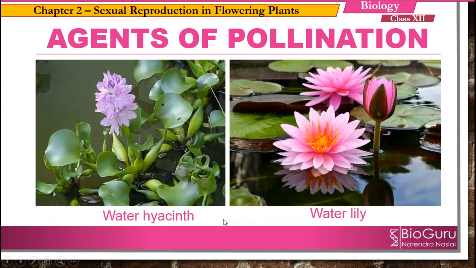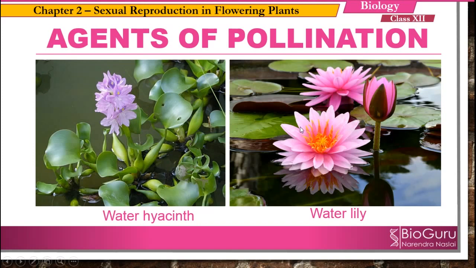The majority of the hydrophytes like water hyacinth and water lily produce flowers above the surface of water. Here you can see the flowers are produced above the surface of water. So because of this, though they are hydrophytes, growing in the water, they do not depend on water for pollination. Here the flowers are colorful and large, and they produce nectar. They also produce fragrance in order to attract insects, or they may also depend on the wind for pollination.